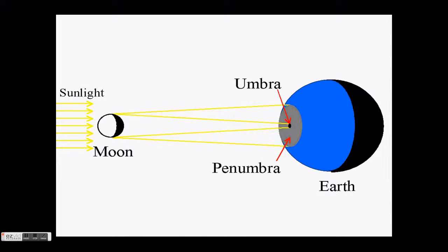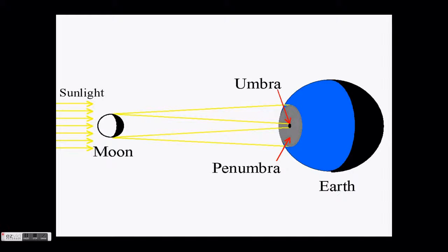Because the moon casts only a very small shadow, solar eclipses are much rarer than lunar eclipses. Unlike lunar eclipses, which are visible to the whole night sky, solar eclipses are visible in just a very small part of the world, and solar eclipses last only a few minutes. Even though the moon is so much smaller than the Sun, it appears big enough to block out the Sun because it is so much closer to Earth.